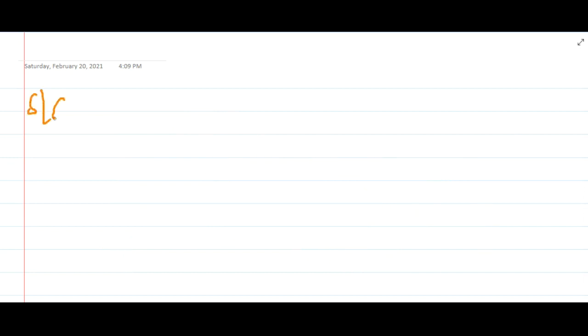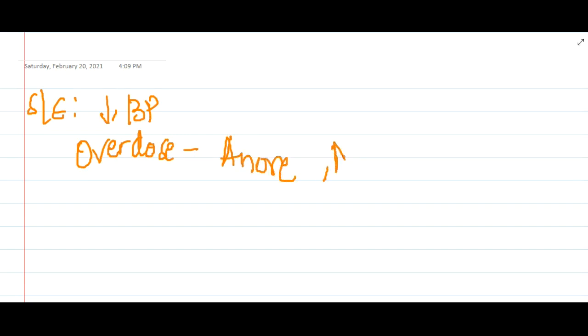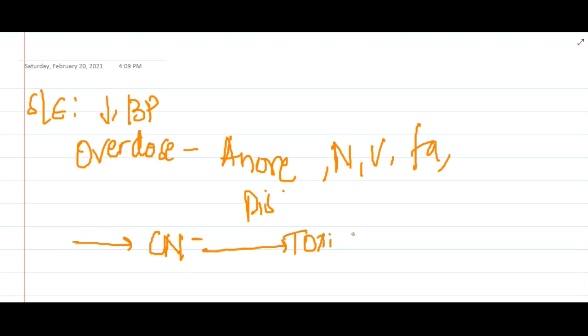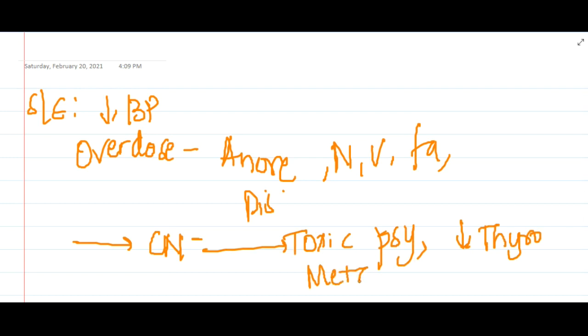If you see the side effects, it causes hypotension, and in overdose it can cause anorexia, nausea or vomiting, fatigue, disorientation, or sometimes it can also cause accumulation of cyanide. Whenever it causes accumulation of cyanide, it causes toxic psychosis, or it can cause hypothyroidism and metabolic acidosis, right?